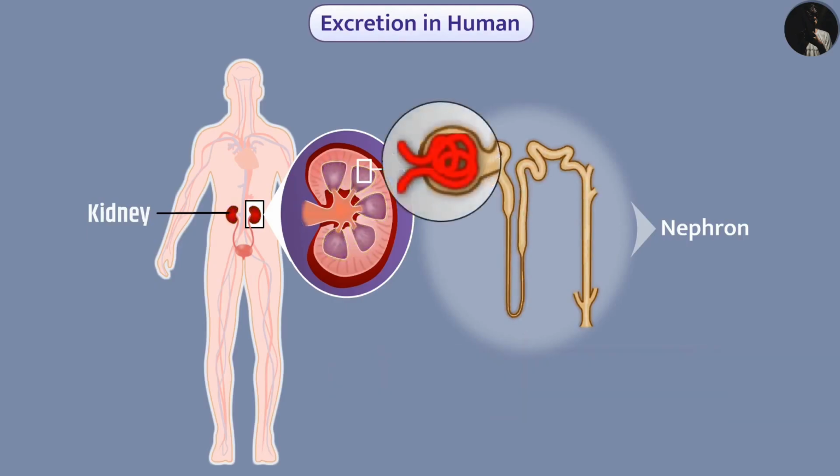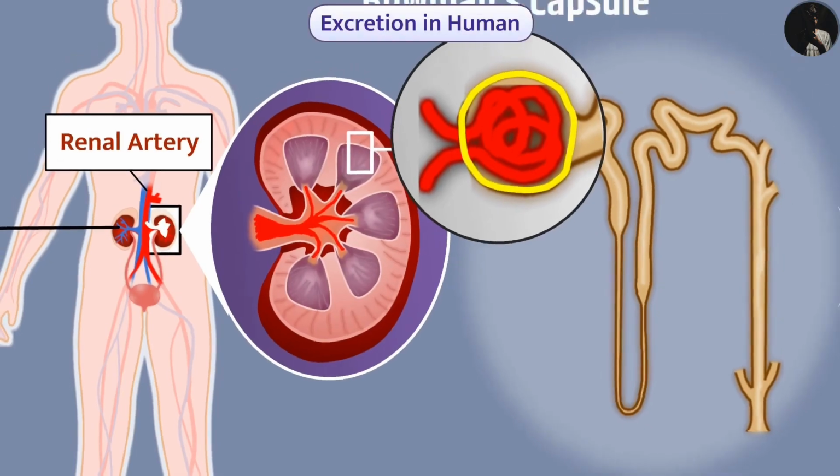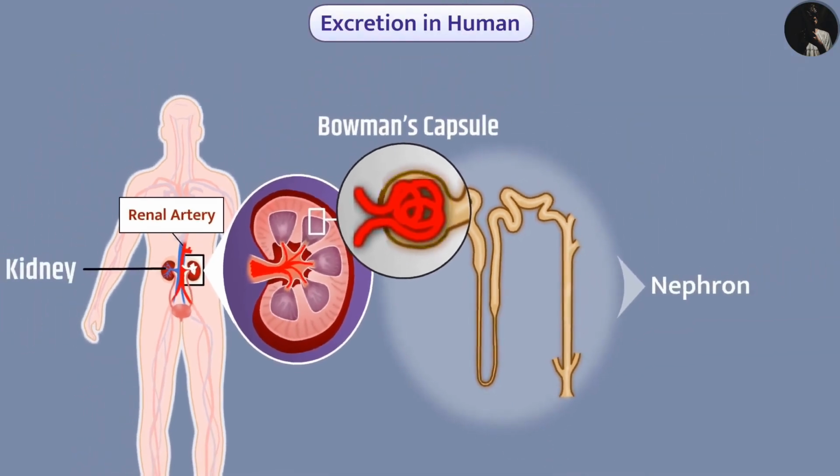The upper part of the nephron is cup-shaped and it is called Bowman's capsule. Renal artery brings the oxygenated blood into the kidneys. It gets divided into capillaries and so the blood is transported to Bowman's capsule. The Bowman's capsule has thin walls with a bunch of capillaries inside it called glomerulus. Since the walls of capillaries and Bowman's capsule are thin, blood gets filtered before entering into the Bowman's capsule. We call it initial filtrate.